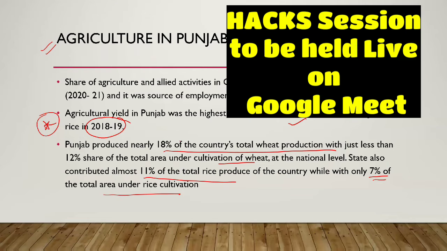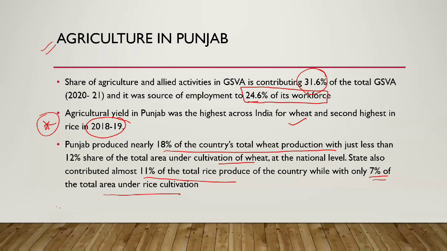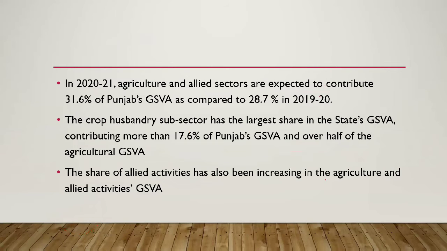So that is really important: only 12% of the country's wheat area falls in Punjab, and it produces 18% of the country's total wheat production. Similarly, the area under rice cultivation is just 7% of the national area, and it produces 11% of the total rice produced in the country.